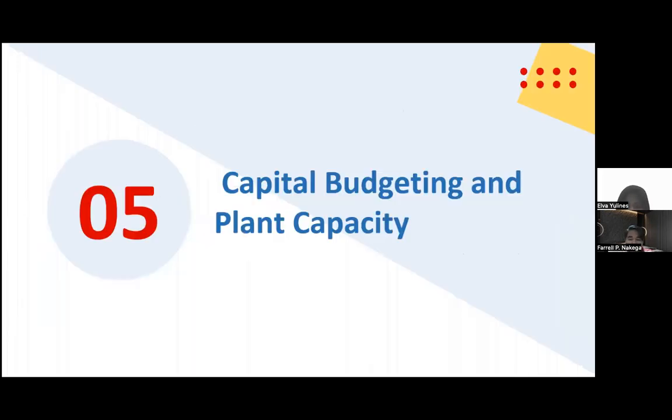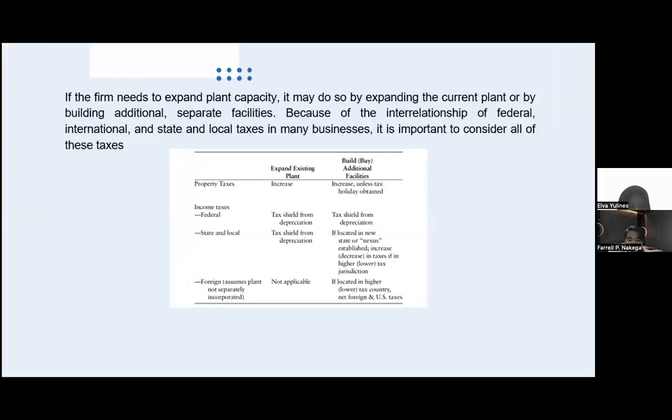And the fifth is capital budgeting and plant capacity. If the firm needs to expand plant capacity, it may do so by expanding the current plant or by building additional and separate facilities. Because of the interrelationship of federal, international, and state and local taxes in many businesses, it is important to consider all of these taxes.